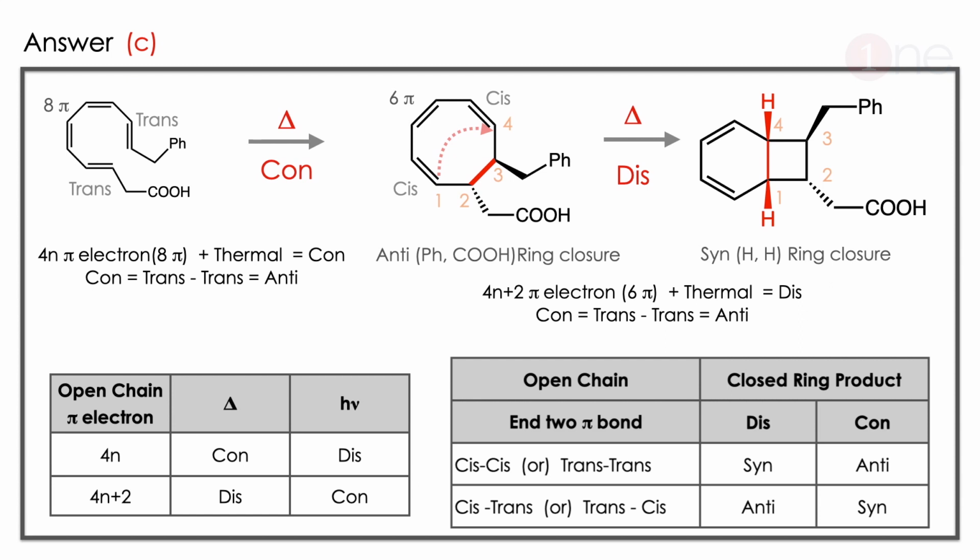Here the question is all about whether you know the two tables or not. If you know these two tables, you can answer it. You have to count the pi electrons as well as whether the n double bonds are cis or trans. From this you can work out the table, cis or trans. So the answer is clearly C here. The product is anti and thermal disrotation.